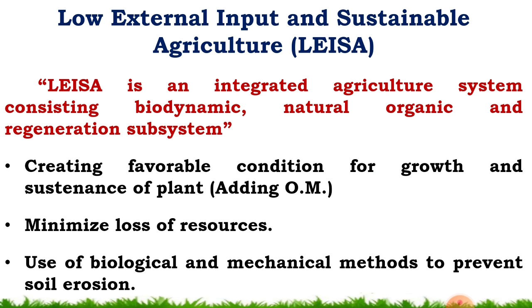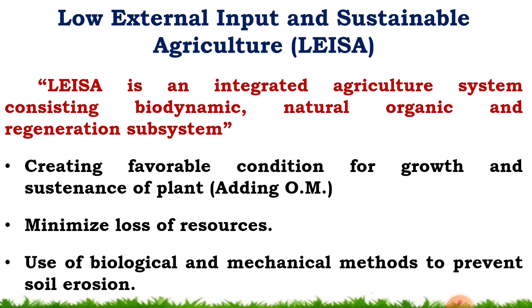In this sustainable agriculture, there is integrated use of chemical fertilizers, organic manures, pesticides, insecticides, etc., creating favorable conditions for growth and sustenance of plants. By adding organic matter into the soil, it creates a favorable environment for the growth and development of the plant. By adding organic matter, the beneficial microorganisms are also increased. The organic matter is the food of beneficial microorganisms, so the quantity of beneficial microorganisms is increased, so the yield of that crop is increased.